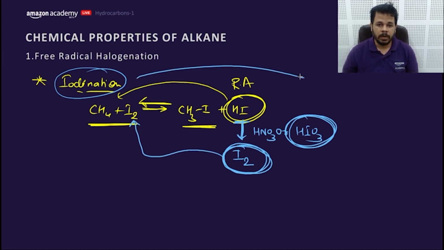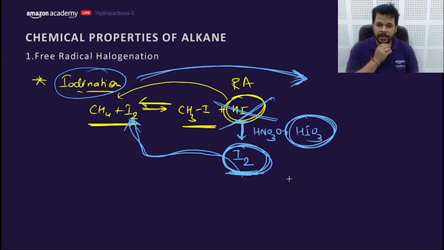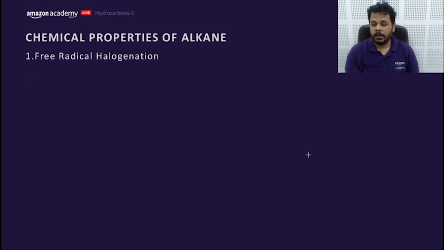So the reaction goes in the forward direction according to the Le Chatelier principle, because HI is consumed into I2 and this I2 is further increasing the reactant side, which will shift the reaction to the forward side. So HNO3 or HIO3 oxidizing agents are used to increase the rate of reaction, my dear friends.